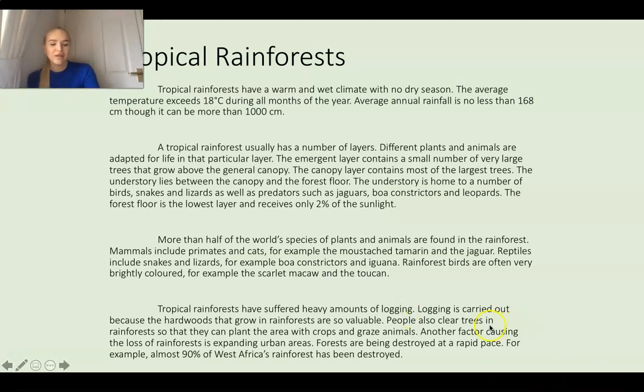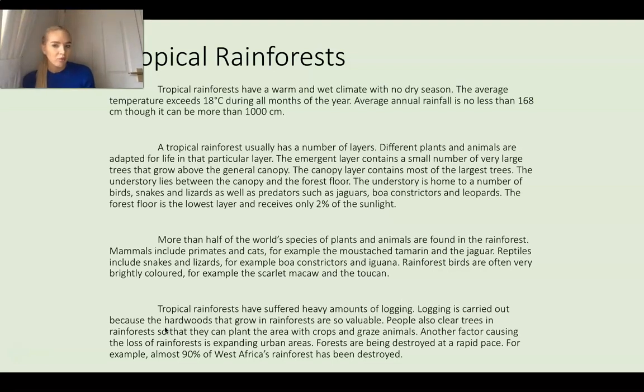And you can see here if we read on, logging is carried out because the hardwoods that grow in rainforests are so valuable. People also clear trees in the rainforest, that's the same as logging, so that they can plant the area with crops and graze animals. Another factor causing the loss of rainforest is expanding urban areas. Forests are being destroyed at a rapid pace, and we can read there, we've got a statistic there, almost 90% of West Africa's rainforests have been destroyed.